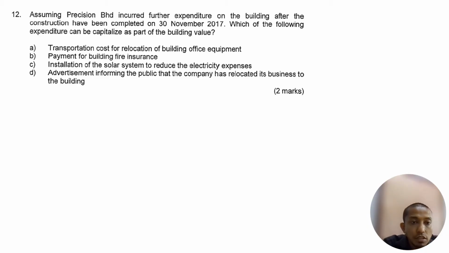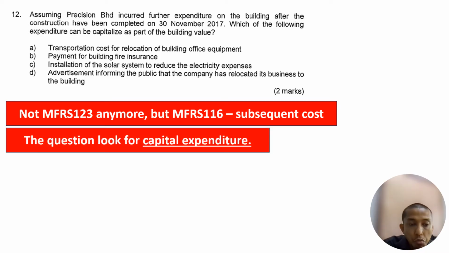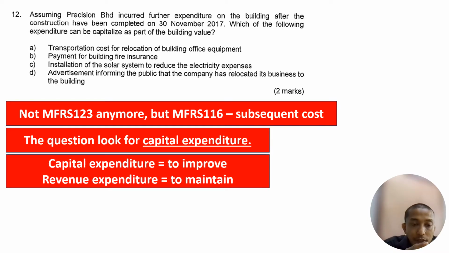the construction. So the cost now is not under MFRS 1 to 3, borrowing cost. Here the note is not under MFRS 1 to 3 anymore, but more under MFRS 116, which is subsequent cost. In this question, we are looking for the capital expenditure requirement or condition, in which capital expenditure is to improve.